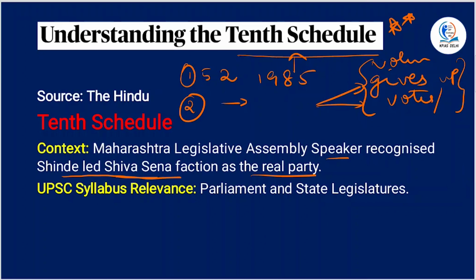However, remember that if the member has taken prior permission or is condoned by the party within 15 days from such voting or abstention, the member shall not be disqualified. So this is one case.